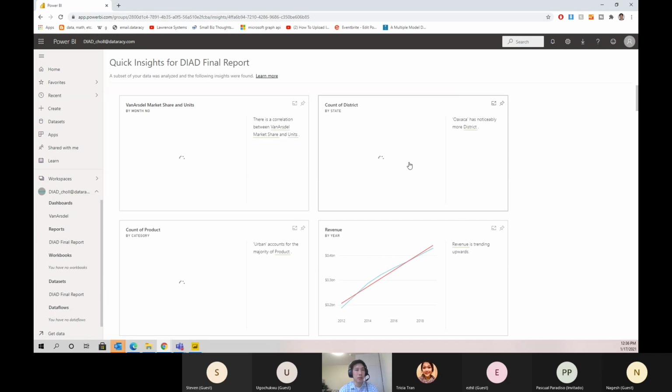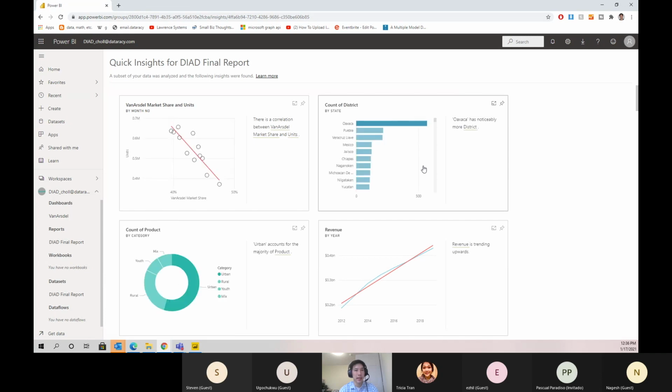A quick insights report is displayed based on the data set. This provides insights into data you may have missed and helps you get a quick start on creating dashboards. Hovering over each report provides an option to pin it to the dashboard.